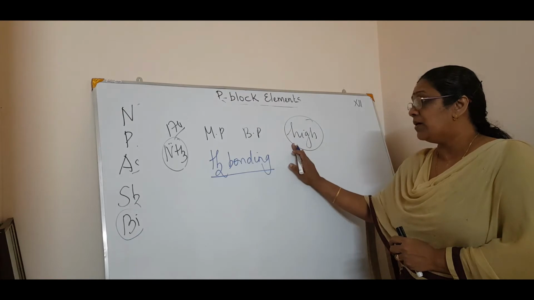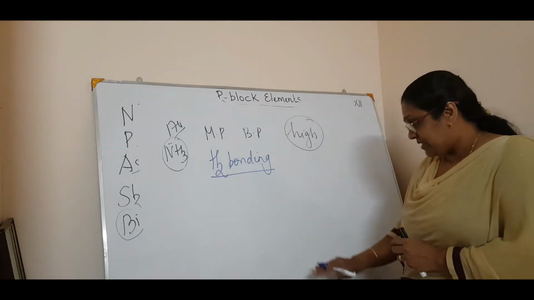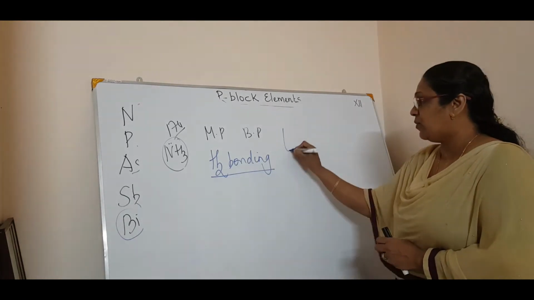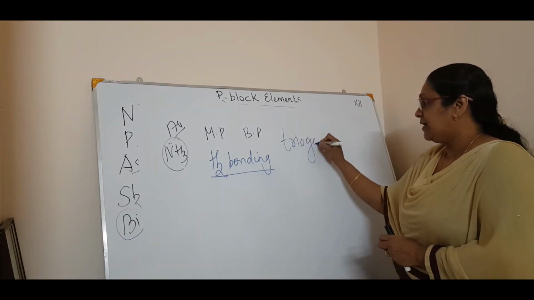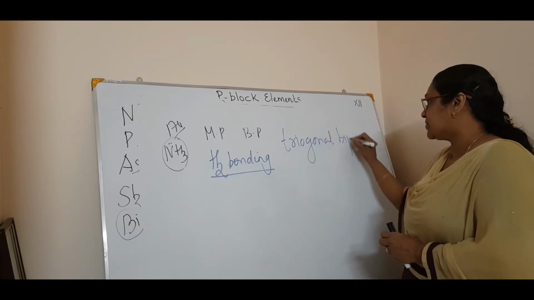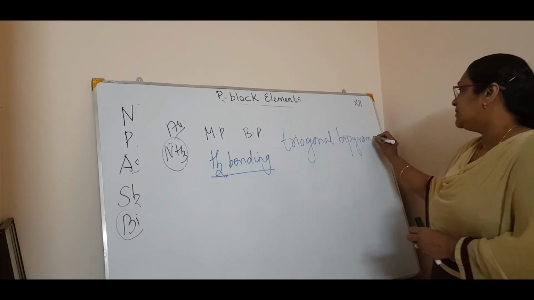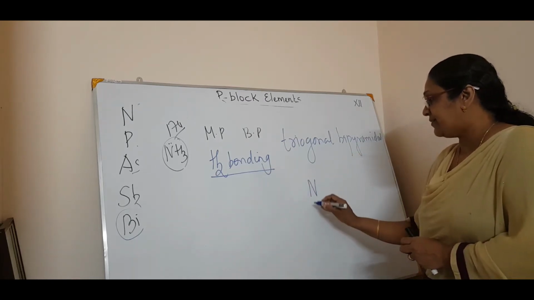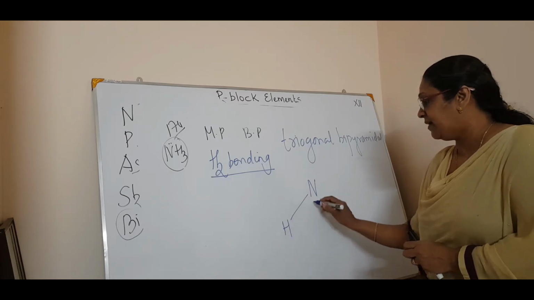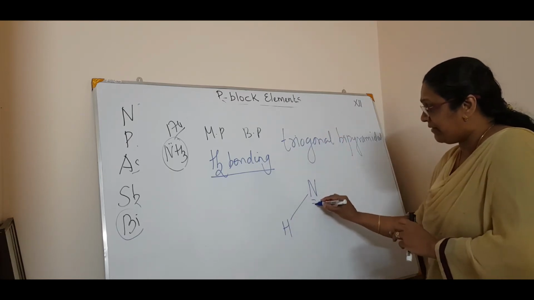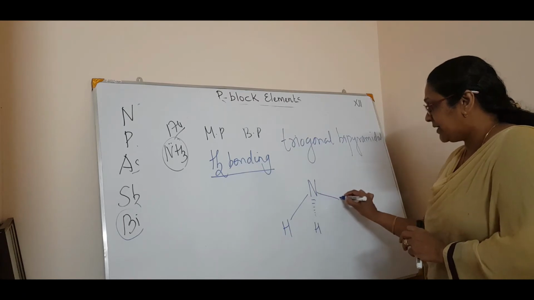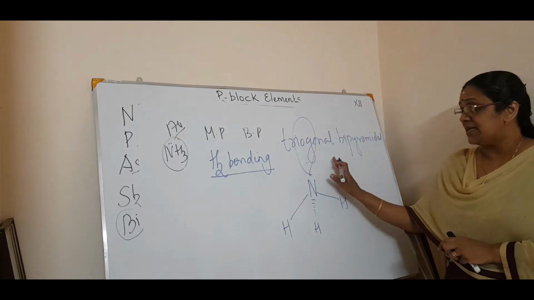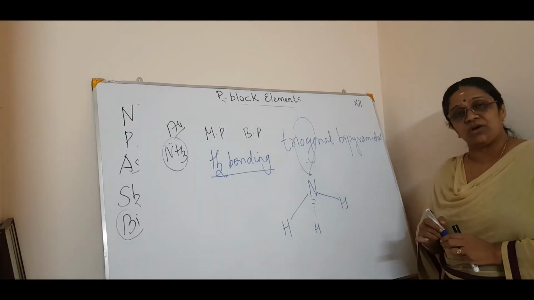Okay. Now then comes the structure of ammonia. What is the structure of ammonia? It is a trigonal bipyramidal structure. Trigonal, okay, trigonal bipyramidal structure. Now how will we draw it? You can draw it as nitrogen. Then one hydrogen is here, the other will go the other side, so we will have a bridge structure. That is hydrogen here, next is here, and here it is a lone pair of electrons. So this is the trigonal bipyramidal structure of ammonia.